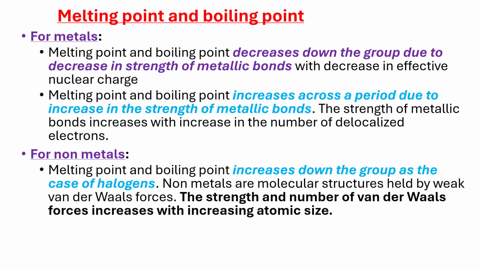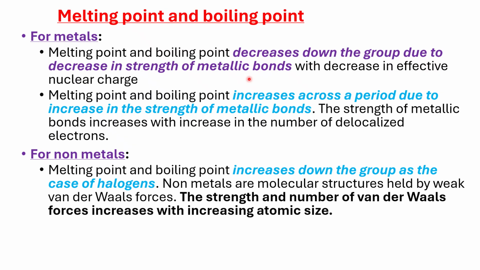Then next, and we are about to finish up, is the melting and boiling point. Now, melting and boiling points are determined by the type of bonds. For metals, the bonds that they possess are metallic bonds, and because metallic bonds are strong, metals generally have high melting and boiling points. But if you compare and get a trend, they tend to decrease down the group due to the decrease in the strength of metallic bonds. Of course, the stronger the metallic bonds, the higher the melting and boiling points.